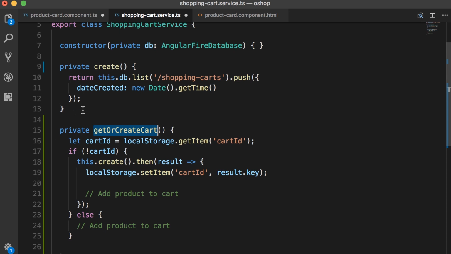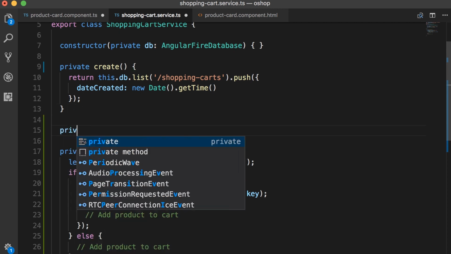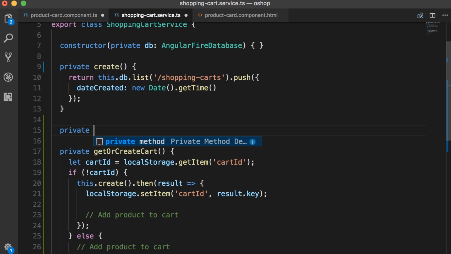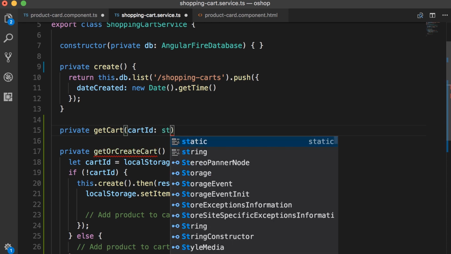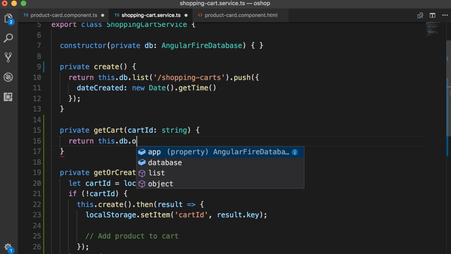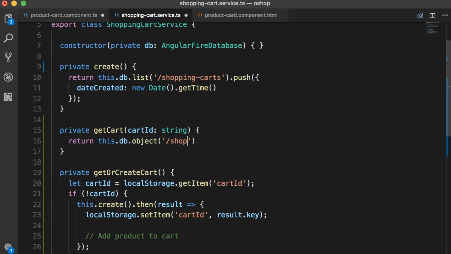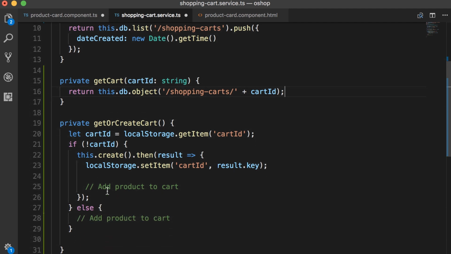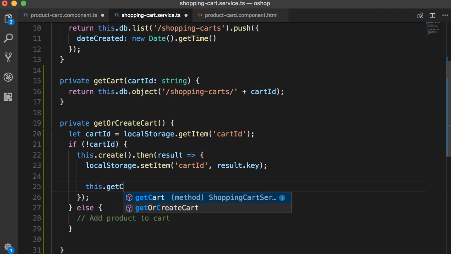So I'm going to define another private method for reading a shopping cart from Firebase. So getCart, which takes a cartId, and this is a string. And here we simply return this.db.object('/shopping-carts/' + cartId). Now, in this method, once we store the cart ID in the local storage, we're going to call this.getCart and give it this new cart ID.